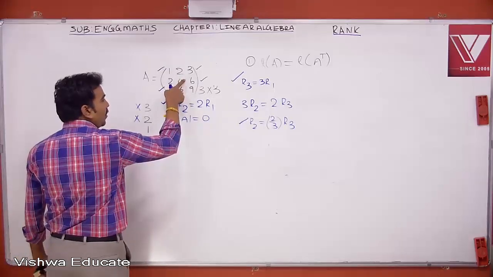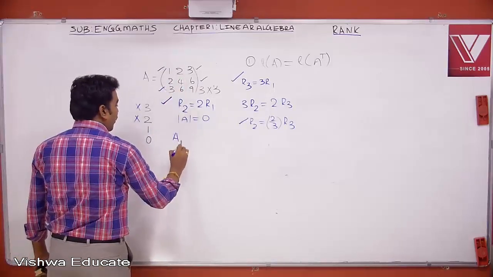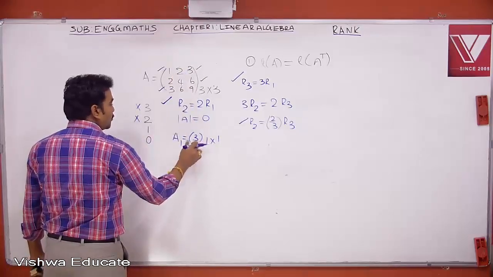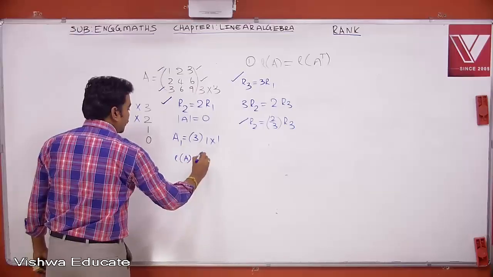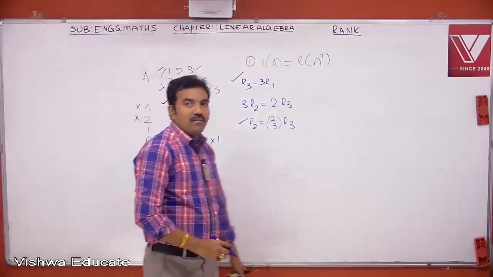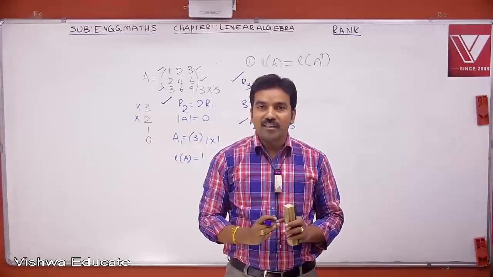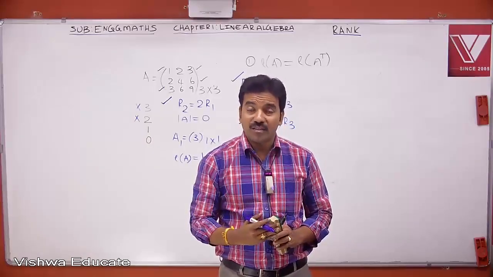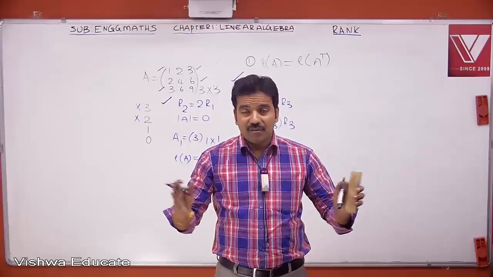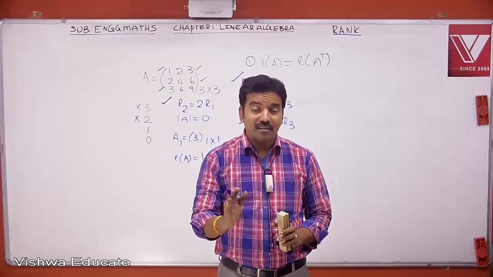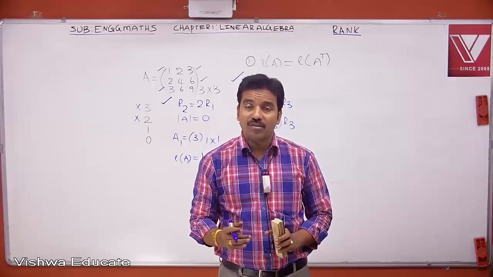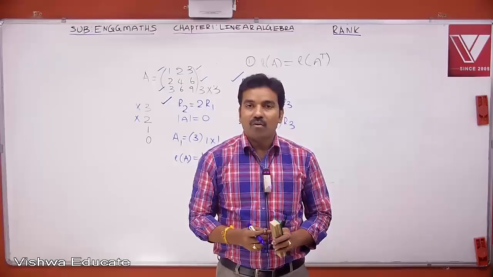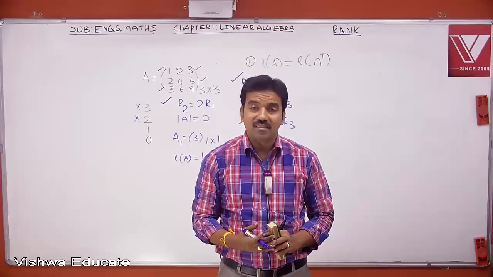But there are certain non-zero numbers in this case. For example, I will take A1 equal to 3. This is a 1 by 1 submatrix of A whose det is non-zero. Therefore, the rank of this matrix is 1. So when the dimension of a matrix becomes so complicated, just try to observe rows and columns. Is there any connection among rows or columns? Definitely in the examination, if the size of a matrix is complicated, there will be some connection among rows or columns. Try to identify that connection, then immediately you can get the rank or determinant of such matrices very easily, right?